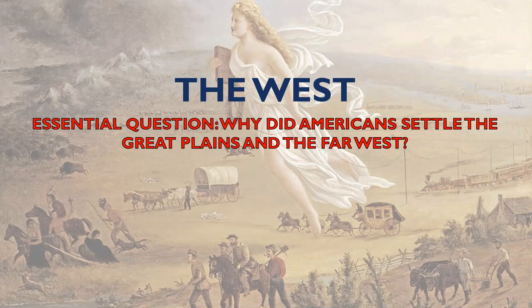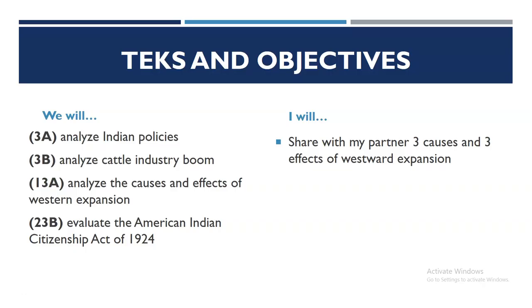The West. Essential question: Why did Americans settle the Great Plains and the Far West? In this lesson, we will analyze the following three items: Indian policies, the cattle industry boom, the causes and effects of westward expansion, and we will evaluate the American Indian Citizenship Act of 1924.